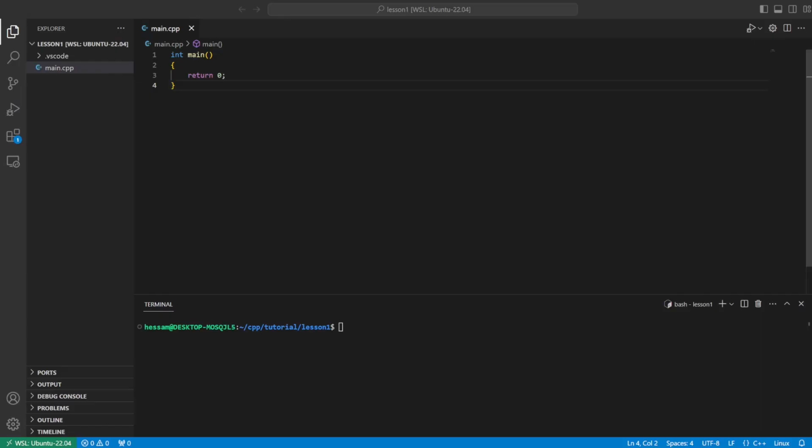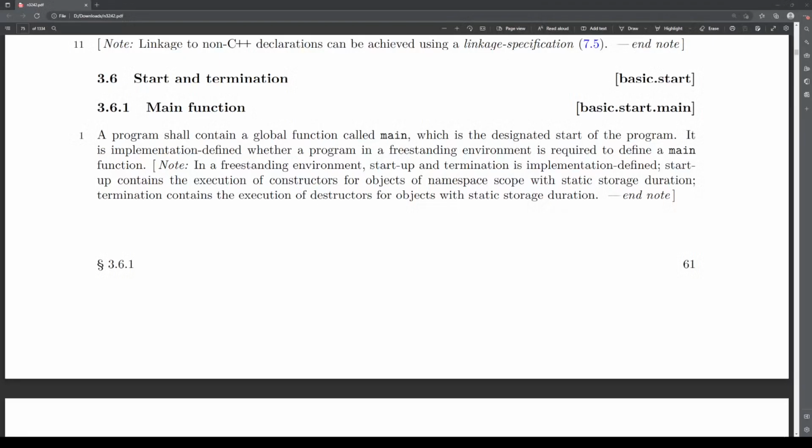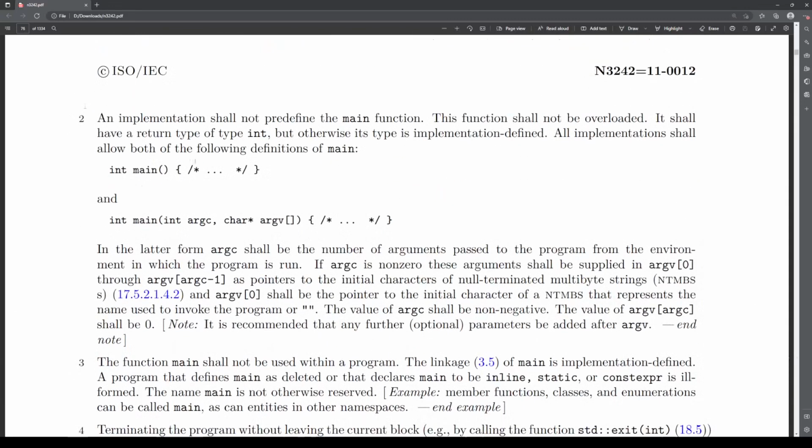So for today's discussion, we are going to have a look at the main function and see what we can learn about it. In order to do that, we are going to have a quick look at the C++ standard, a pre-release version for C++11 that is going to do just fine for the sake of this discussion. Under section 3.6, it says that a program shall contain a global function called main, which is the designated start of the program. It is implementation defined whether a program in a freestanding environment is required to define a main function. So we are going to have a look at where this main comes from and in which environment we are running our code. In point 2, we have different overloads of main that we are familiar with.